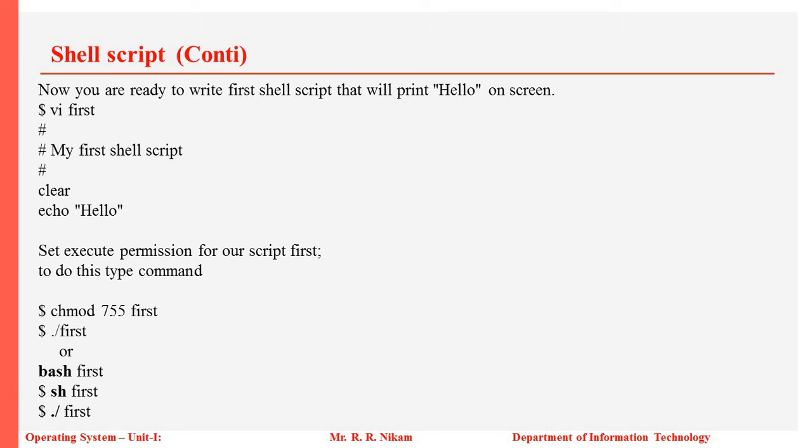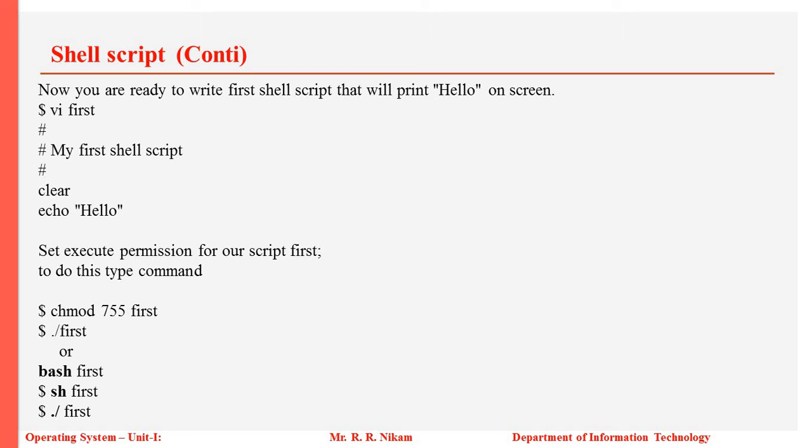So here we will be writing our first program. For example, we will be displaying hello world on the output screen. We'll write the script this way: vi, the name of the script, for example first. In this program, the hash specifies a comment. We'll write here, my first shell script.